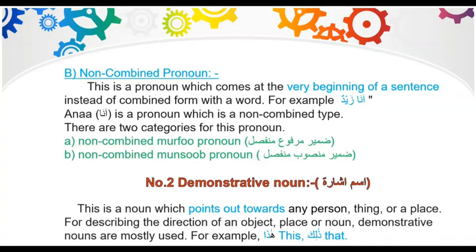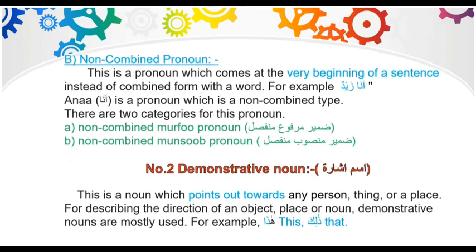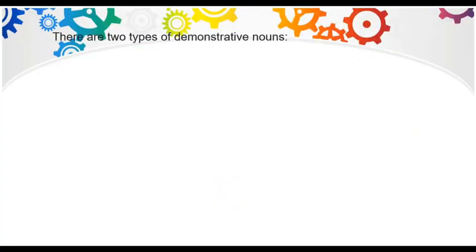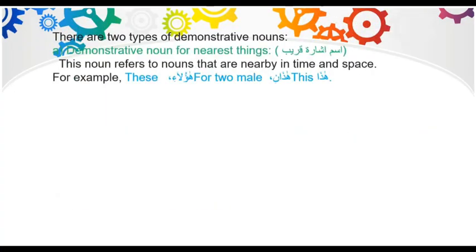The second one is the demonstrative pronoun or ism ishara. This is a noun which points out towards any person, thing, or a place. For describing the direction of an object, place, or noun, demonstrative nouns are mostly used. For example, hada, this, dhalika, that. There are two types of demonstrative nouns.